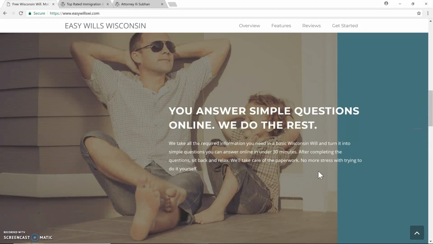Most people filling out the form are able to complete it in about 30 minutes or under. So after completing the questions, you can just sit back and relax, and the software will take care of all the paperwork for you. No more stress of having to try to figure all this out yourself, the complexity of drafting a will. The questions are in plain English and simple to read and answer.